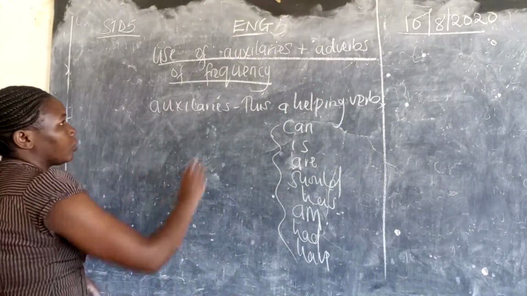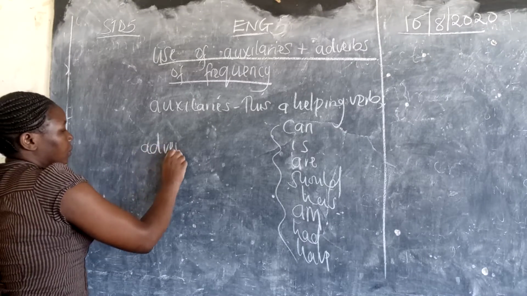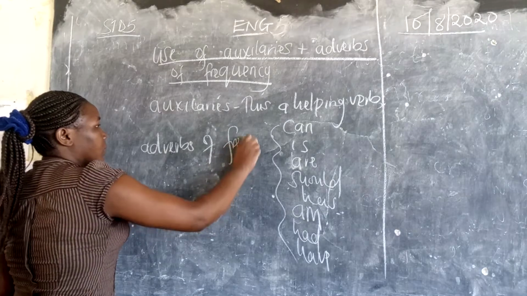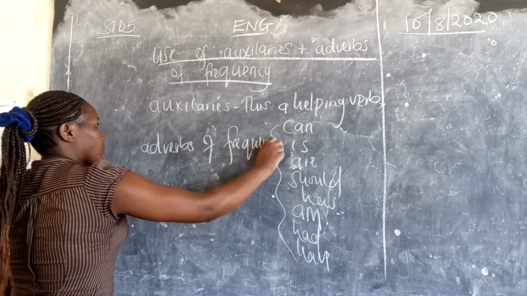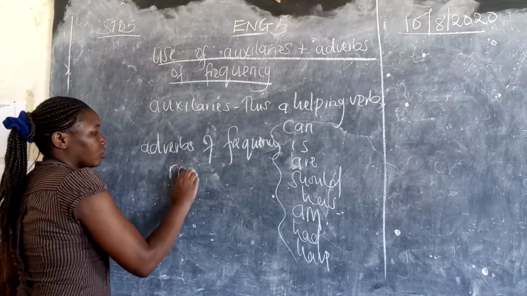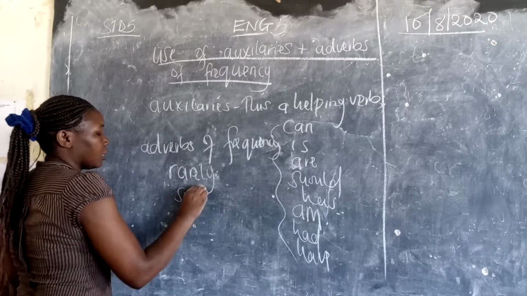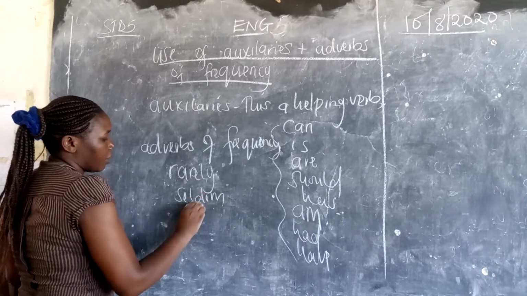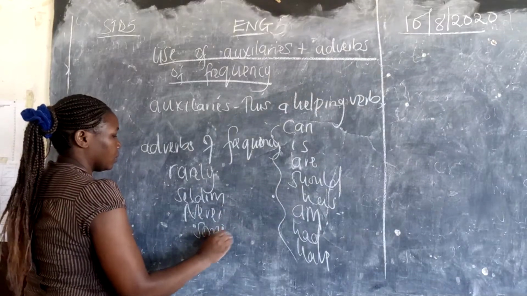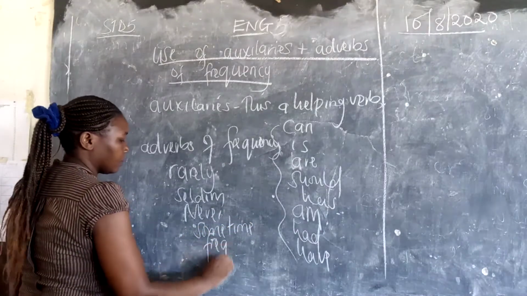Then we talk about adverbs of frequency. We talked about them earlier. We have rarely, seldom, never, sometimes, frequently.